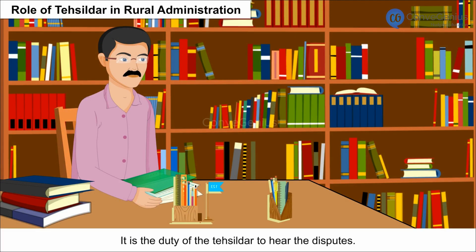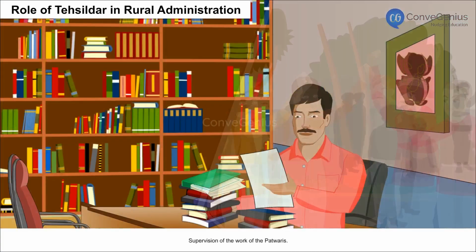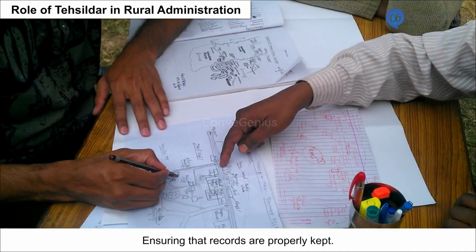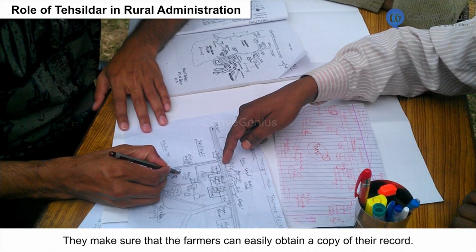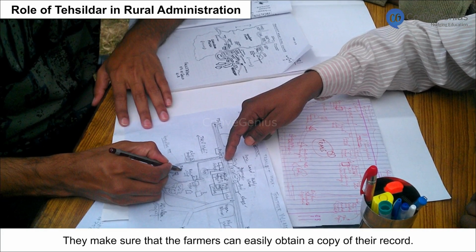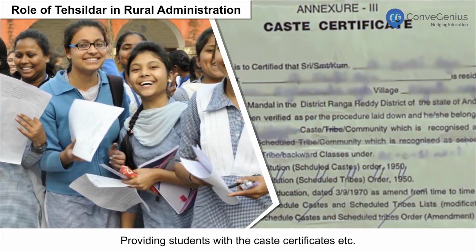It is the duty of the Tehsildar to hear the disputes. Supervision of the work of the patwaris, ensuring that the records are properly kept, land revenue is collected. They make sure that the farmers can easily obtain a copy of their record, providing students with the caste certificates, etc.